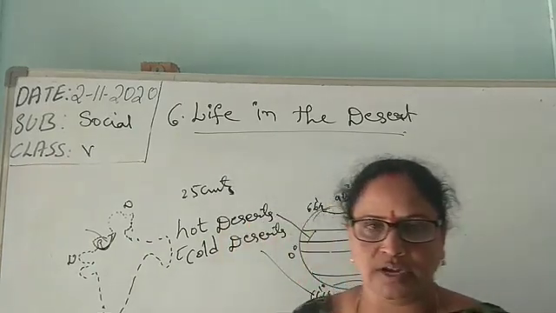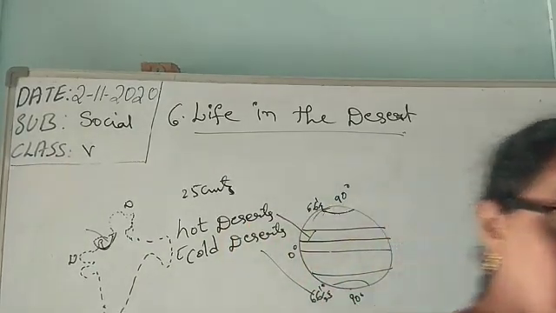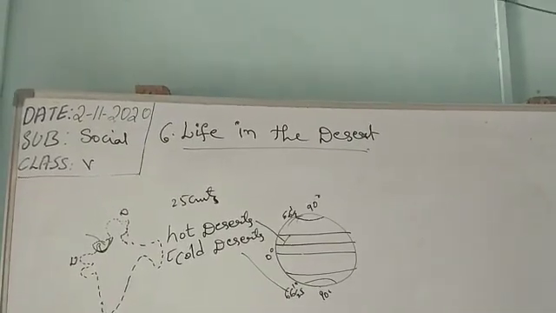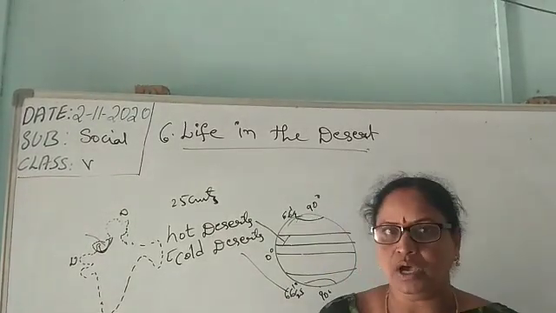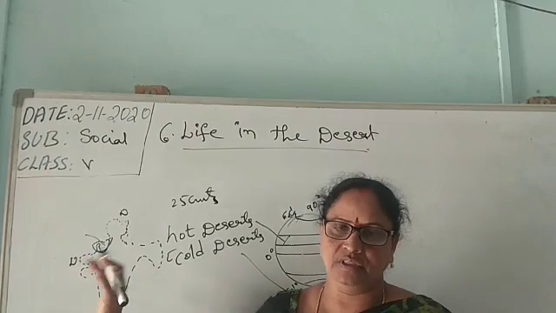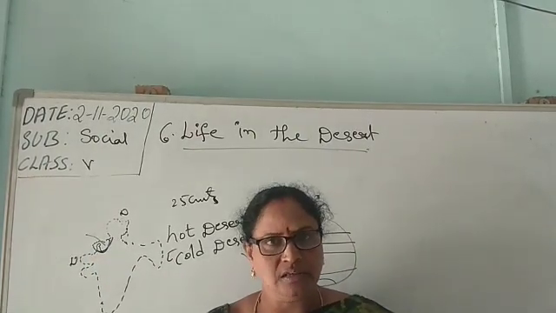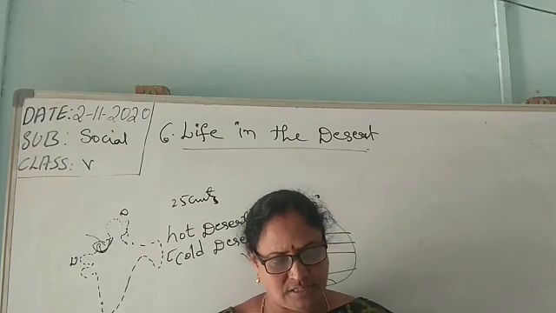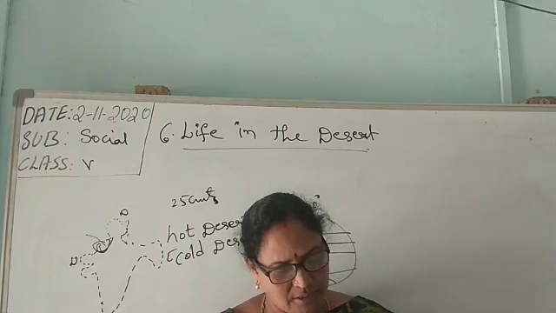All the deserts are located on the west side of the continents. In all continents also, the deserts are on the west side. Okay, children? In our India also, it is the west side. Rajasthan is on the west side of India. Here the Thar desert is situated in Rajasthan. Okay, how is the climate in this place?